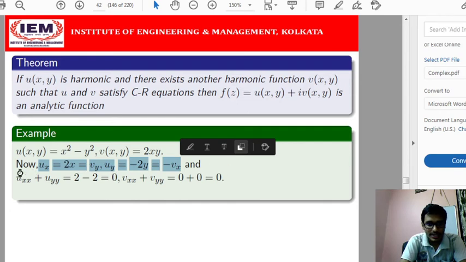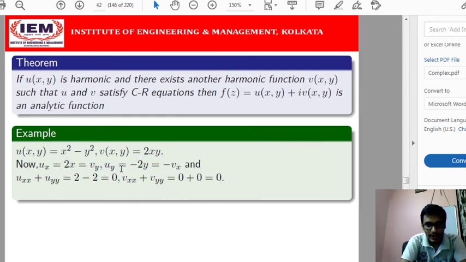So the first order partial derivatives of u and v satisfy the Cauchy-Riemann equation. And what is uxx plus uyy? uxx is 2 and uyy is minus 2, so uxx plus uyy will be 0, and vxx plus vyy will be 0. So both u and v are harmonic functions, and their first order partial derivatives satisfy the Cauchy-Riemann equation. So from the previous theorem we can say that the f(z) that we can construct in the form of u(x,y) plus i v(x,y) will be an analytic function.